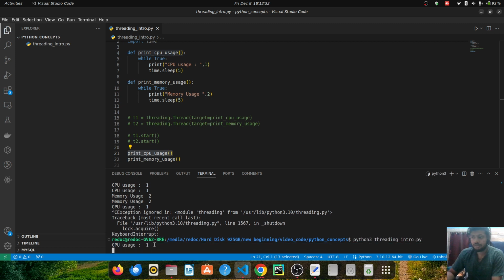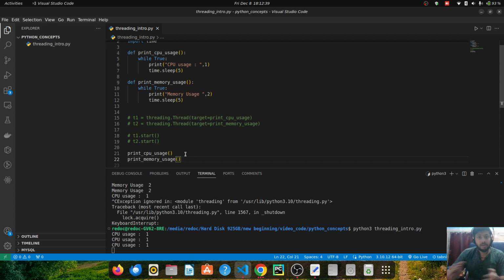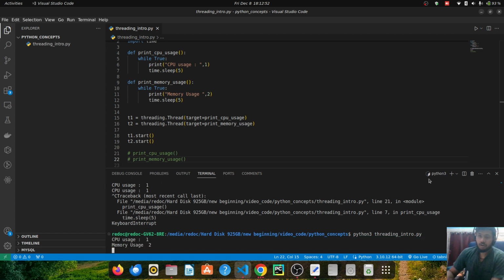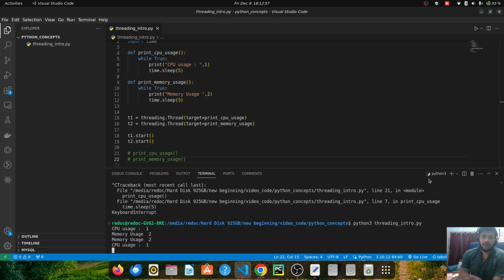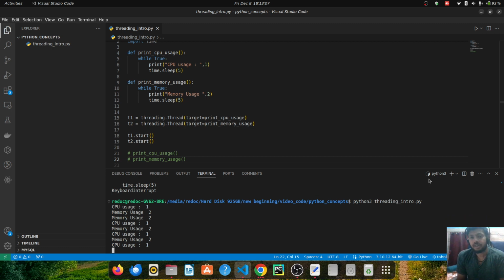Again, after this also CPU usage will be printed. But if I want them to be executed in separate flows, both will work at the same time. One by one they will work, but they will work at the same time, right? So I can just uncomment it and comment it again, and you will see that our program is working in tandem. One more use case can be if you want to download multiple files. Do not download them one by one, just make sure that you download them using threads, so multiple threads are downloading your files in separate flows, and that will increase the speed of downloading your files.